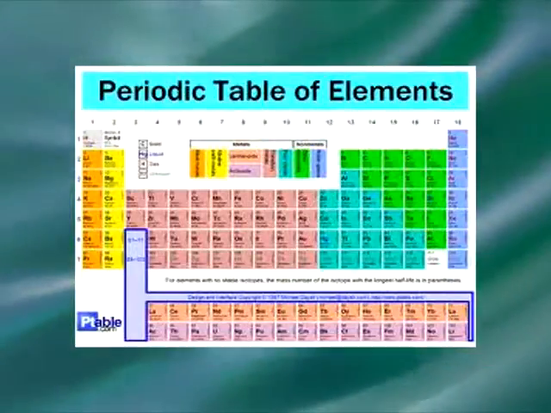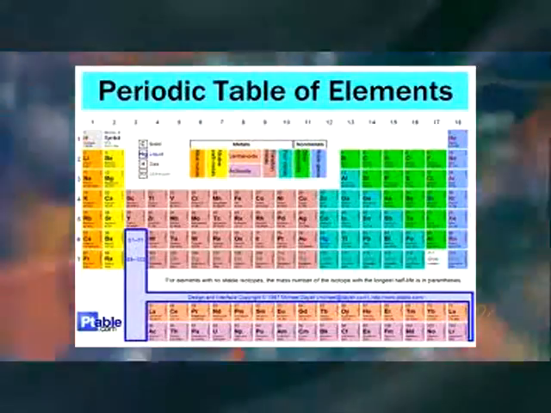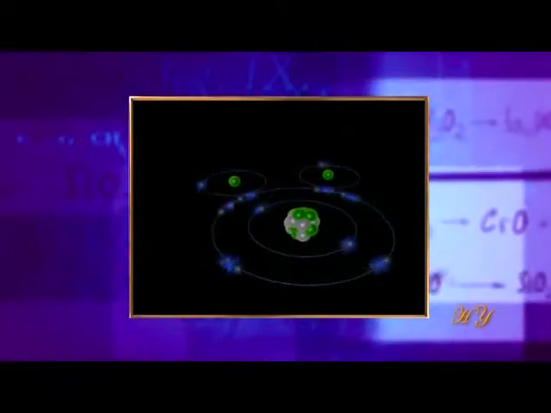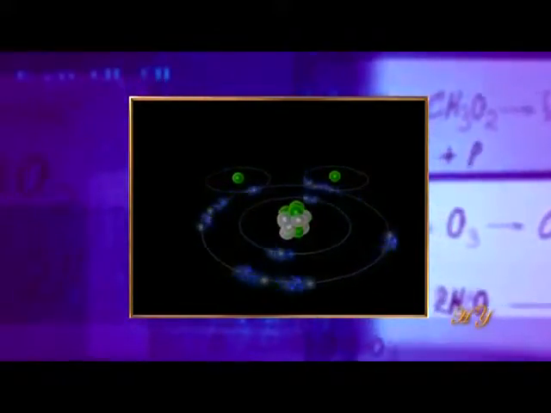There are 109 known types of atoms in the universe. It is astonishing how such a diversity as that which we observe in the universe can arise from just 109 atoms. The bonds that bind atoms together are nothing more than the journeys made by tiny electrons in empty space.